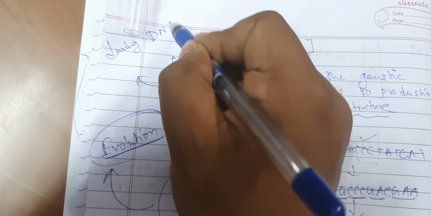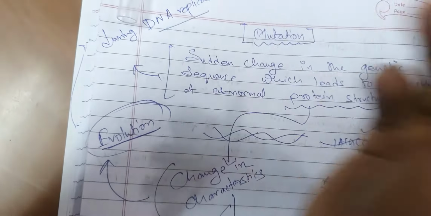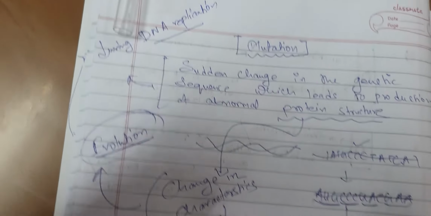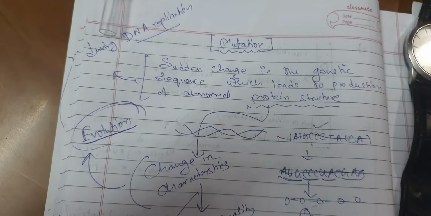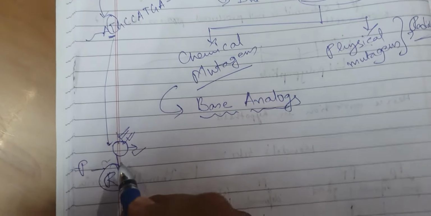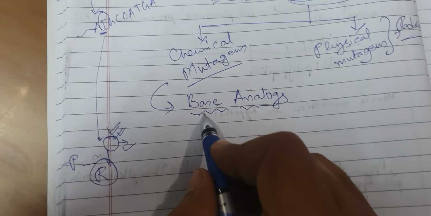So if it can happen during DNA replication, you will say, sir, there is fidelity of DNA replication, there is proofreading, how can it happen? No, proofreading is 100% correct. However, if there is a mutagen, it may get incorporated during cell division. The cell was not able to do something, and it incorporated the wrong base. It thought that it is the nucleotide, but it incorporated that. Such agents are known as base analogs, analogous to the nitrogenous bases.